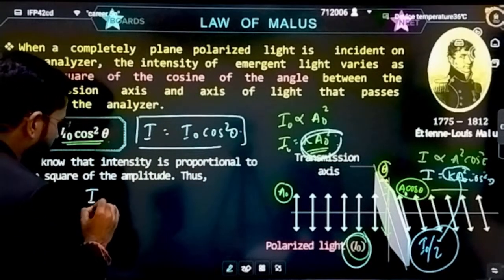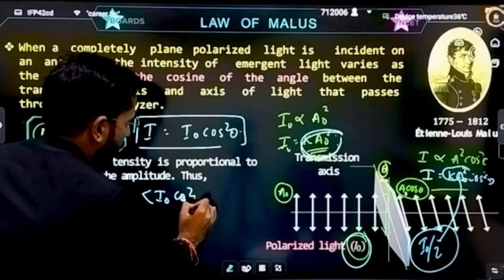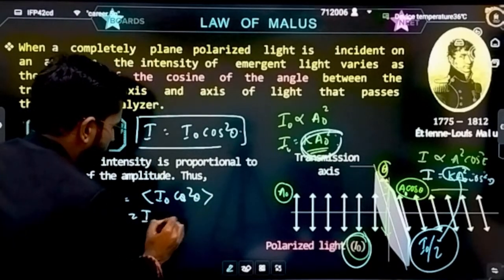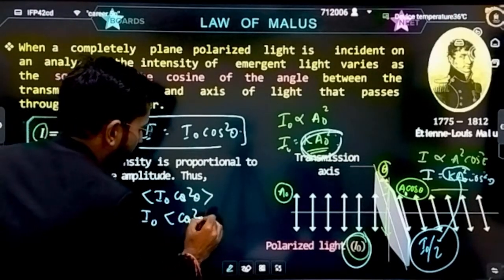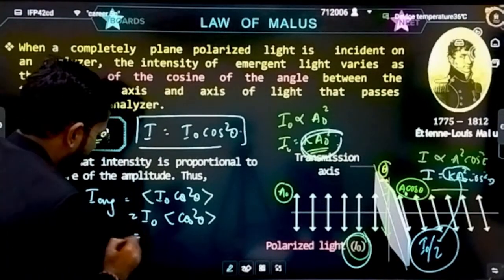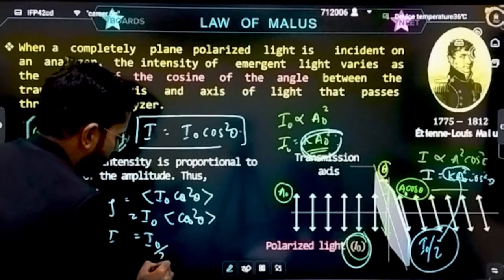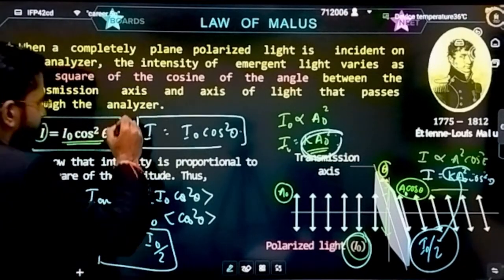The average value will be the average of I naught cos square theta. And the average value of cos square theta and sin square theta is half. So the intensity passing from here is I naught by 2.